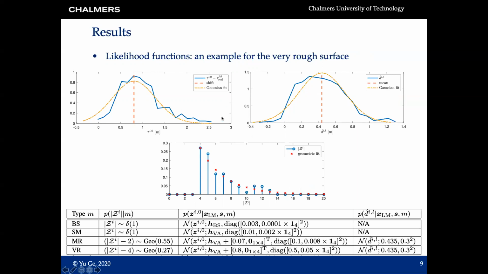And the delay of the first arrival path is more than the true value. Also, the estimated incident points of those diffusion paths are more likely to be behind the surface. The reason is that the interpath interferences make the delay larger. And this table shows an overview of likelihood functions for all landmark types in our simulation.